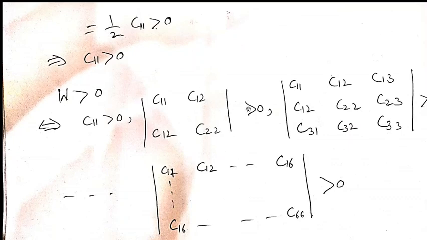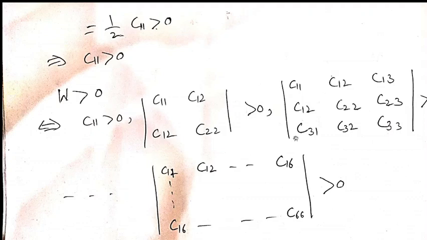So when these are positive, suppose this is positive, then as we have said, our C is positive definite. C is positive definite, and the positive definiteness of C is coming with the help of the strain energy function, because the strain energy function is positive. If that is positive, then C is positive definite, and if C is positive definite, then we have all these results.